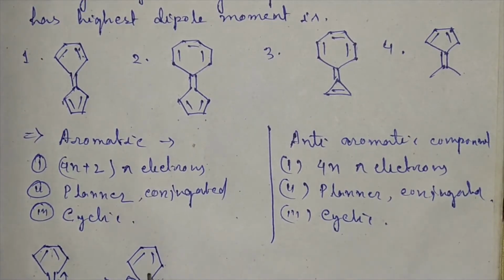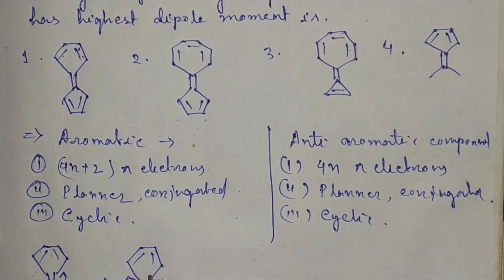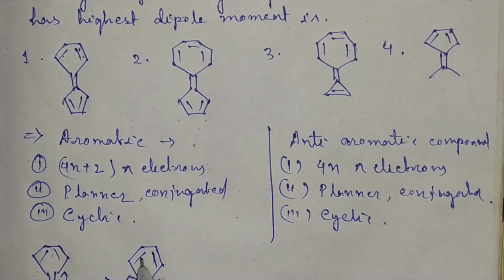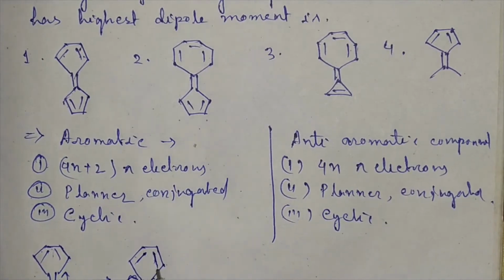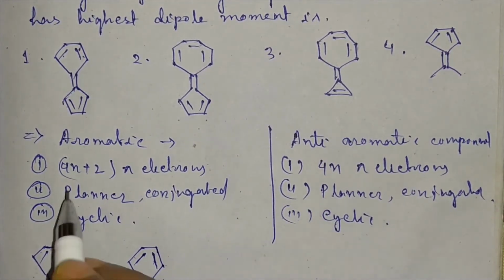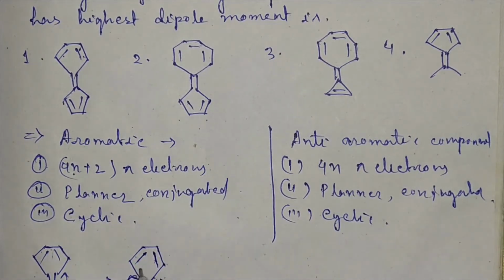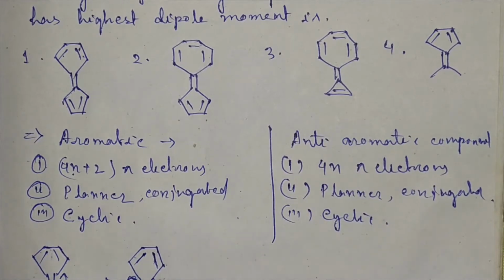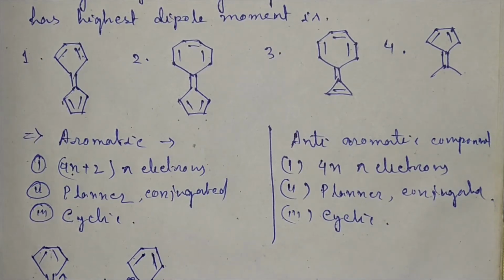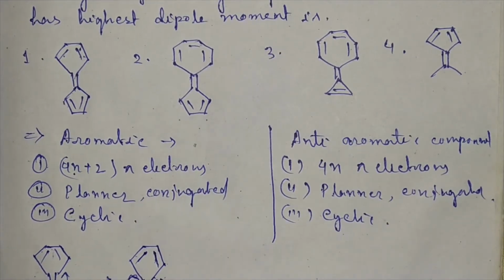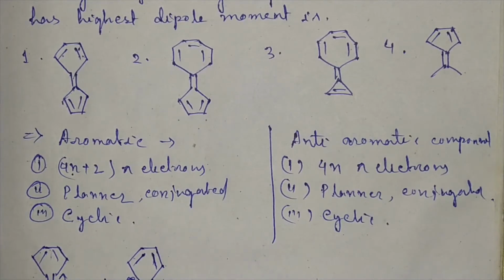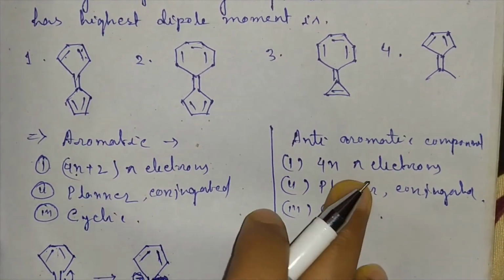Now this ring, cyclopentadienyl anion, has a 6 pi electronic system, that is 4n plus 2, where n equals 1. So it is a 6 pi electronic system in a cyclic planar conjugated system, which means this ring is aromatic. Whereas in this case, the cyclopentadienyl cation has a 4 pi electronic system, so it is anti-aromatic.